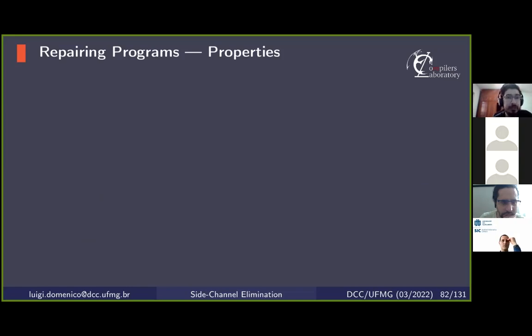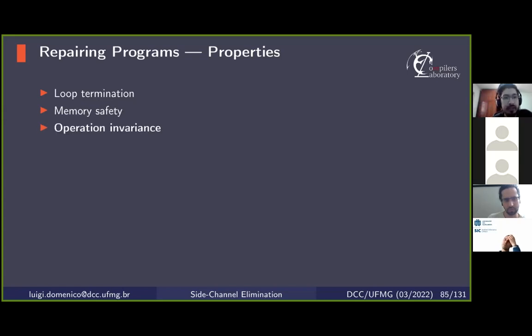Our transformation delivers a few properties. The first one is that loops can only terminate due to public information. The second is that the transformation is memory safe. That is, we do not introduce out of bounds accesses, as I said before in the beginning of the presentation. And the third is that partial control flow linearization alone ensures operation invariance.